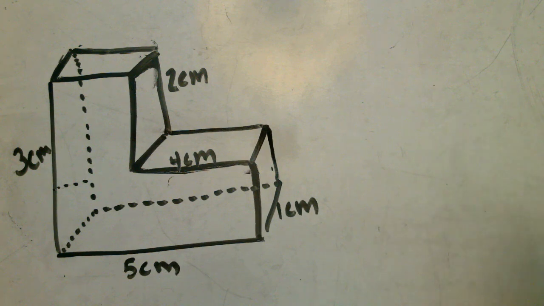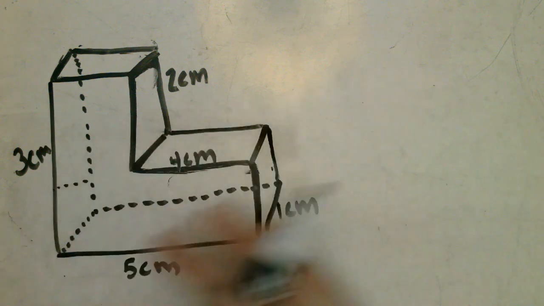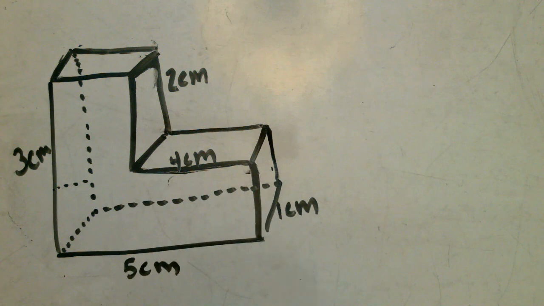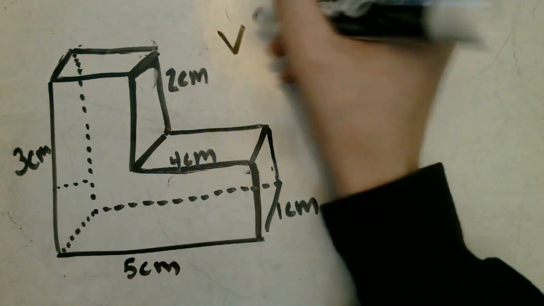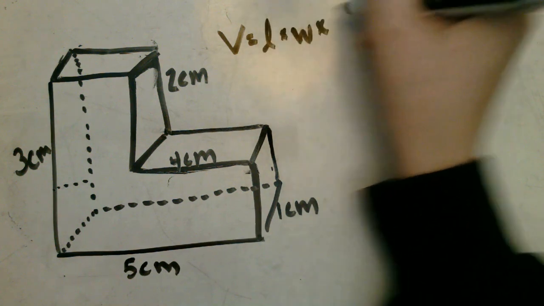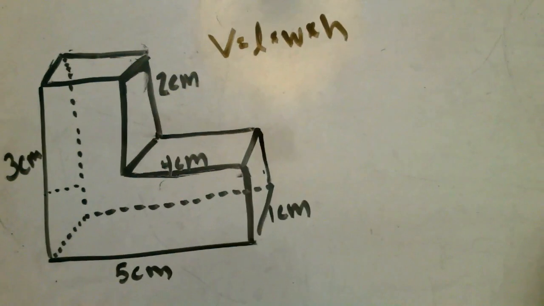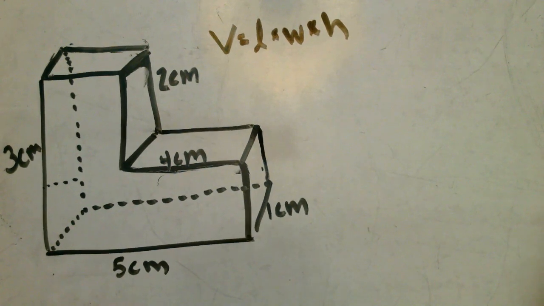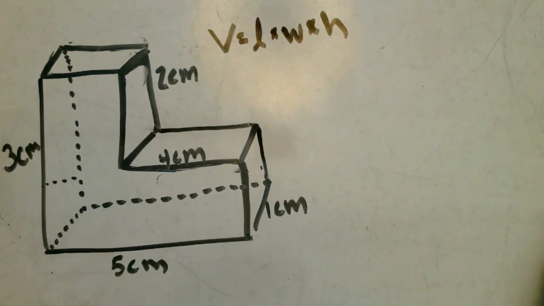For this activity, you're going to need your whiteboards and a marker. You don't need to draw the shape here, but we are going to use the formula for volume. So you'll want to write volume equals length times width times height. We're going to use that. And looking at this figure here, we need to visualize a line that breaks the figure into two different rectangles. Then we can find the volume of each of those rectangles and add them up together to find the entire volume of the rectangular prism.